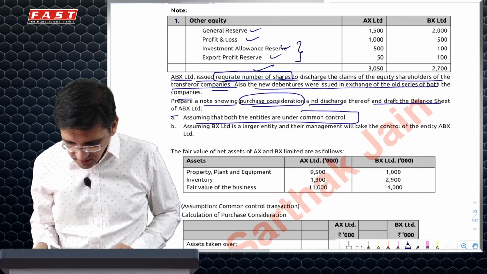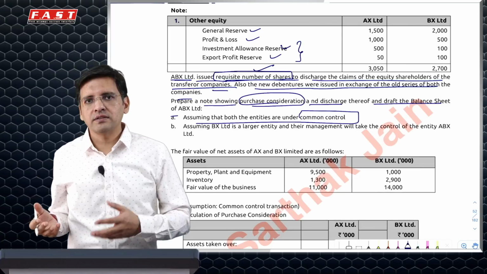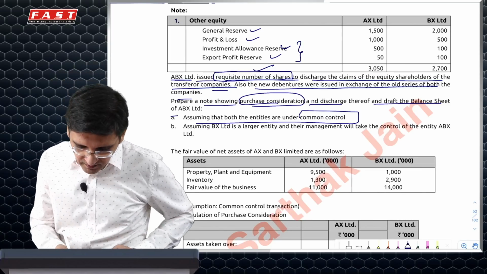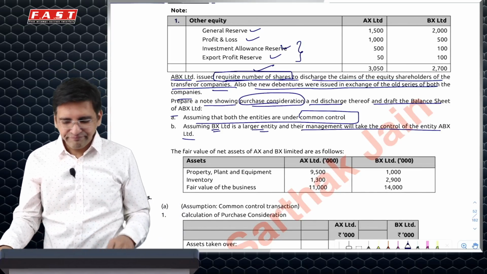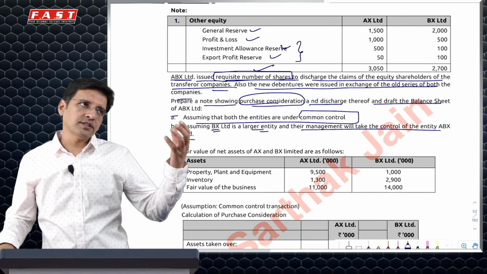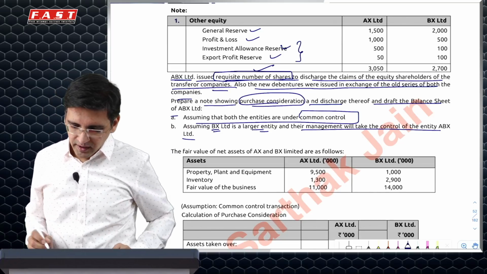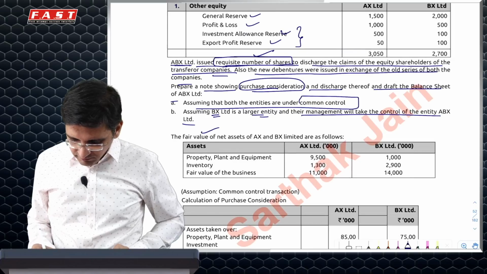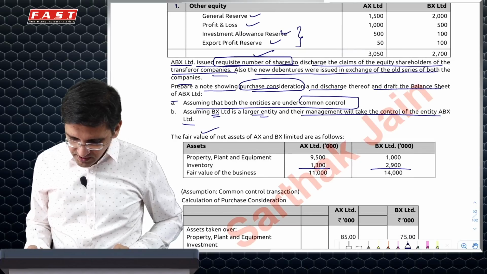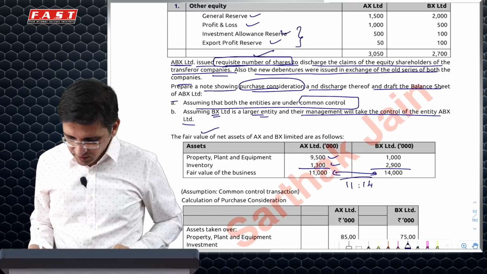Assuming both entities are under common control, it's a common control transaction, so no goodwill gets recognized. And then assuming BX is a larger entity and they'll take control of ABX, it's a reverse acquisition where we will recognize goodwill of AX and not of BX. We've been given the fair value of both the assets and the total business. Now requisite number would mean 11:40.